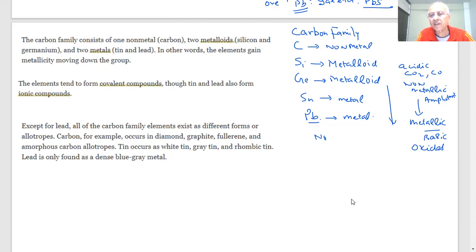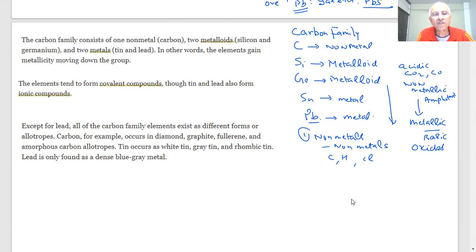When non-metals combine with non-metals, what type of compounds are they mostly? If I have carbon and hydrogen, what type of compounds are expected? Hydrocarbons.